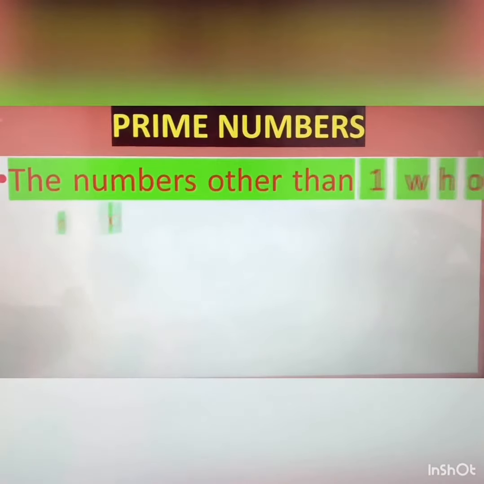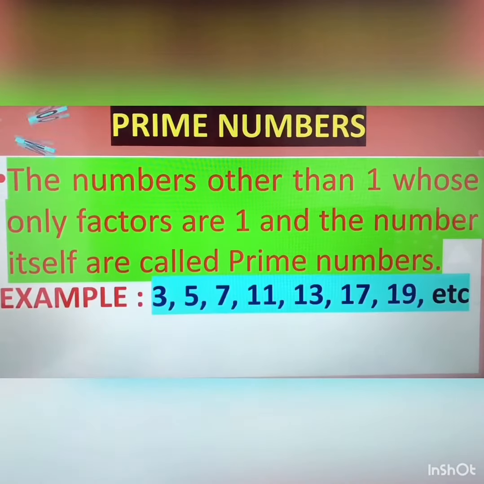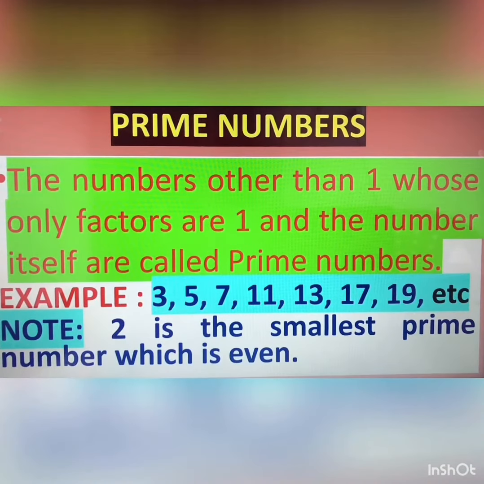Now, prime numbers. What do you mean by prime numbers? The numbers other than 1 whose only factors are 1 and the number itself are called prime numbers. For example, here 2, 3, 5, 7, 11, 13, 17, 19 are the prime numbers, but keep in mind that 2 is the smallest prime number, which is even.